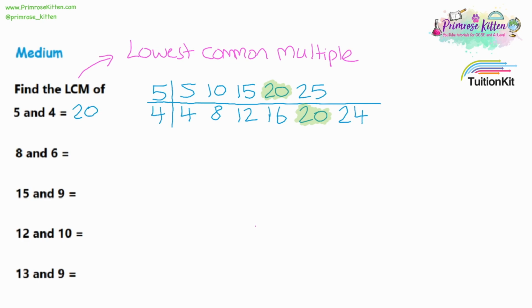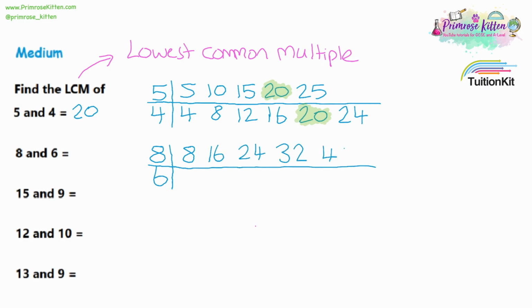Using the same method for question 2, with the lowest common multiple of 8 and 6. So I'm going to write down 8 and 6. I'm going to set my working out like this, draw a little table. So we're going to go through LCM in reverse order, starting with the M, standing for multiple, and I'm going to write down the multiples of 8, which is the 8 times table. Now, you might not know how far to go, so I suggest you just write down the first 5 to start. You can always add more numbers to the list later if you need them.